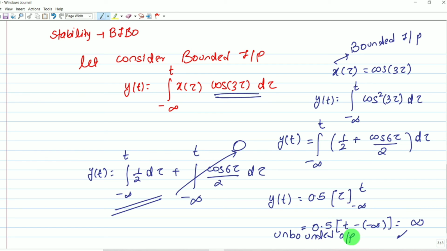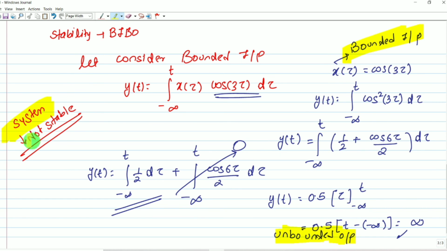Unbounded output. BIBO criteria is not followed. For BIBO criteria, if we provide bounded input, we must get bounded output. But here we have provided bounded input and we get unbounded output. So we can comment about stability: our system is not stable. Understood this part?